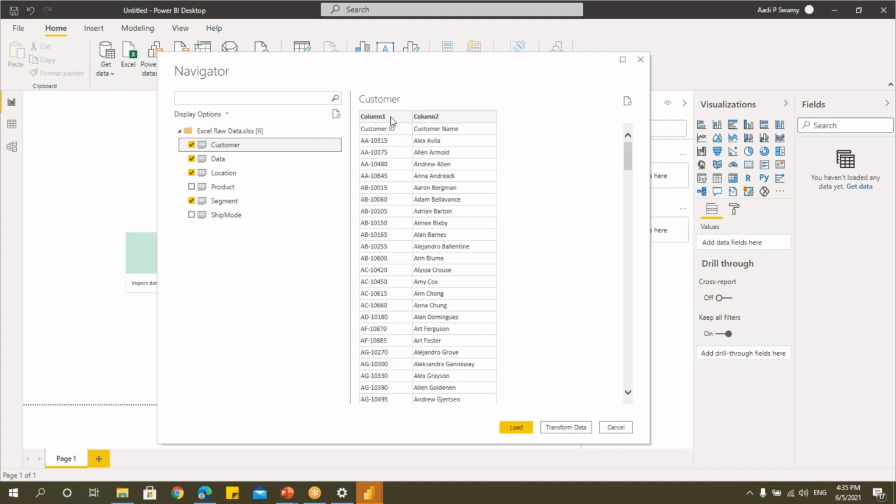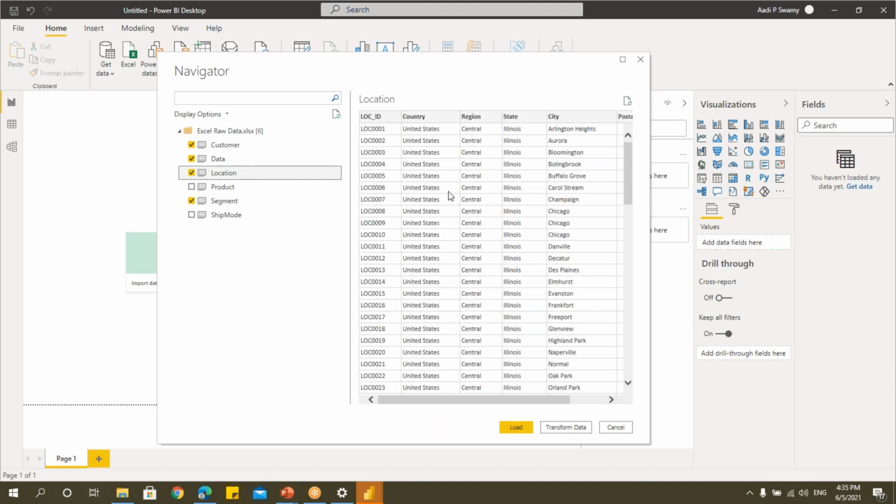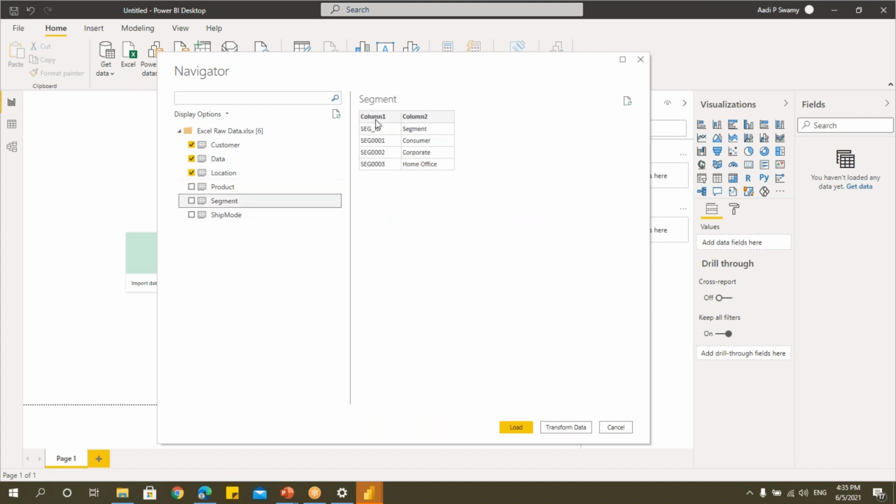But how to move this on top, or what is the problem here? I'll tell you. I'll not edit this as of now. I'll tell you how to edit this as well. I'm just telling you that you can see the preview in the beginning only so that you can edit it. You can see that here also we have some problem. So what I'll do, I'll go here, I'll load. There is something called as transform data. We'll see that later. I'll just say load.